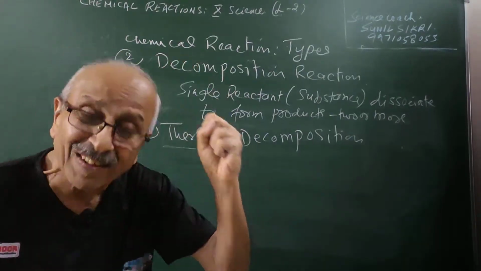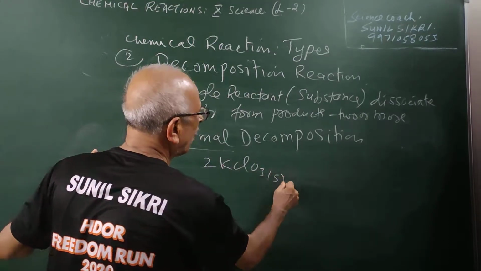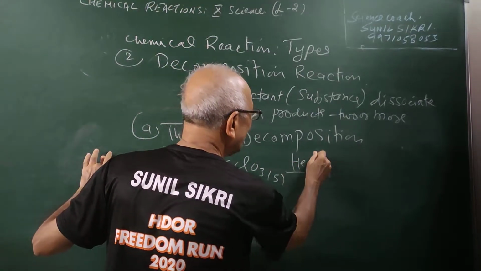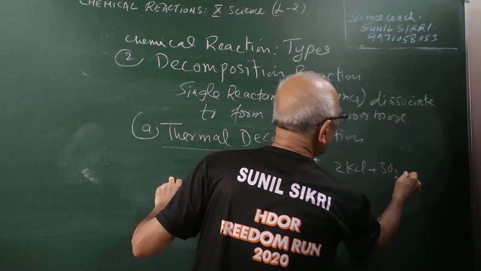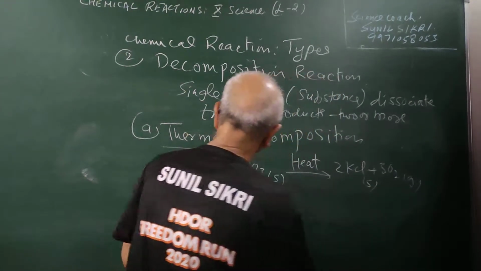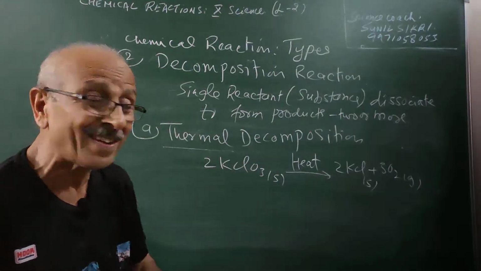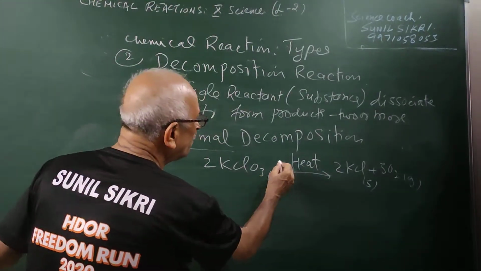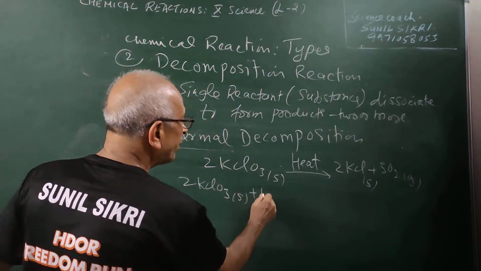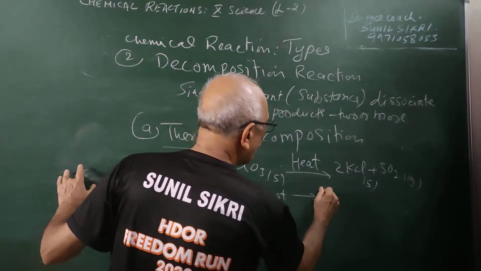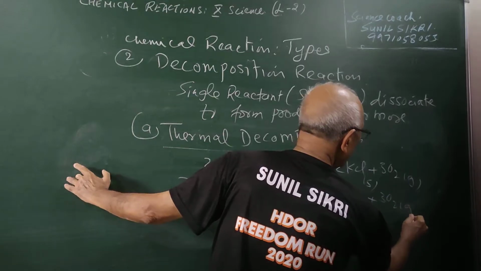Thermal means heat. Heat is being supplied to, for example, KClO3, which is a solid. You heat it, students. What is happening? 2 KCl plus 3 O2 gas. This is decomposing. Interesting thing here is that heat is absorbed. So I can put the reaction like this: 2 KClO3 plus heat gives 2 KCl plus 3 O2 gas.